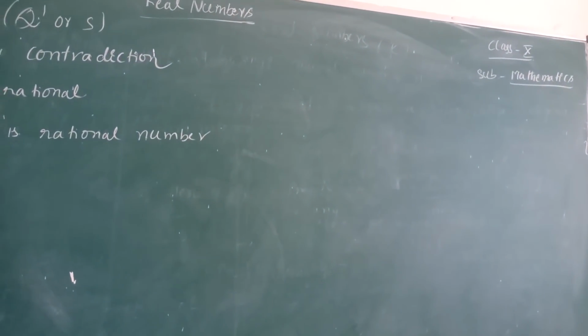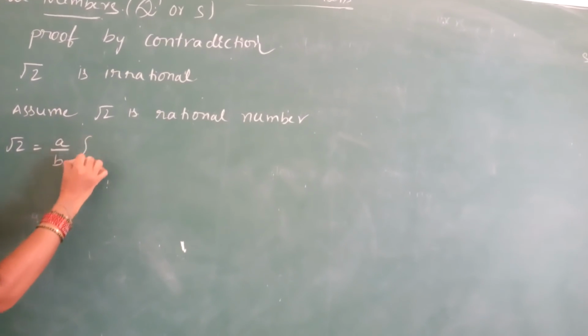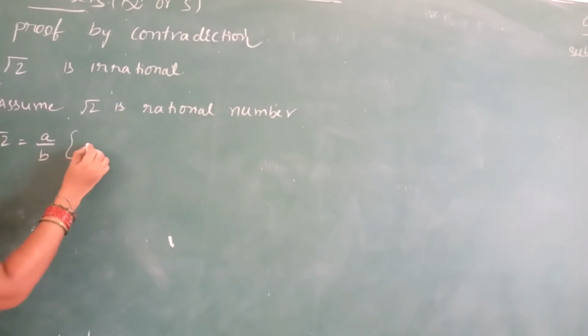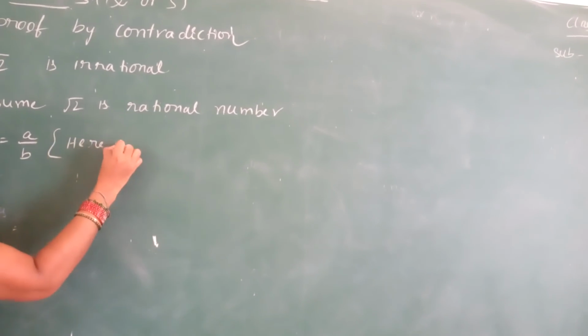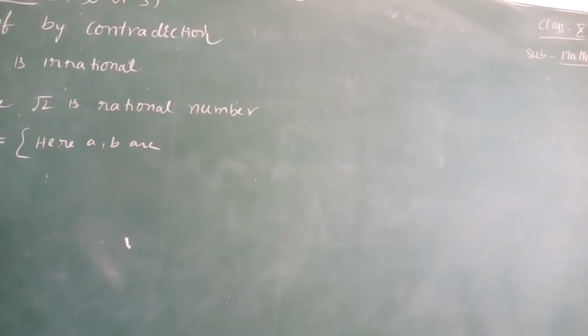Yes, a rational number is in the form of a by b. Here a, b are which type of numbers? These two are co-primes.